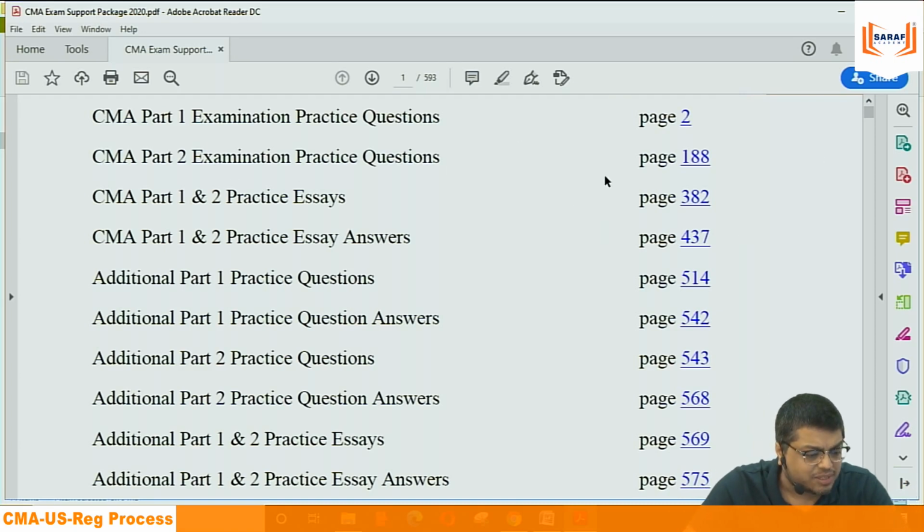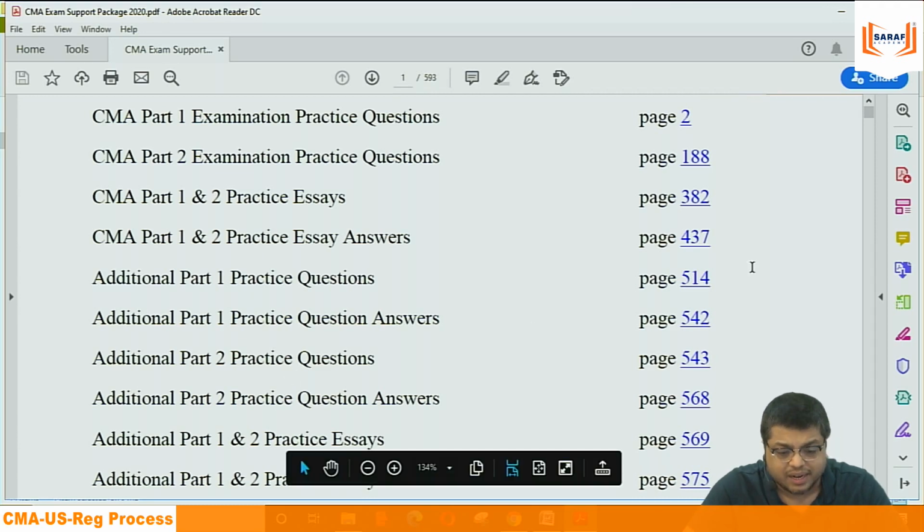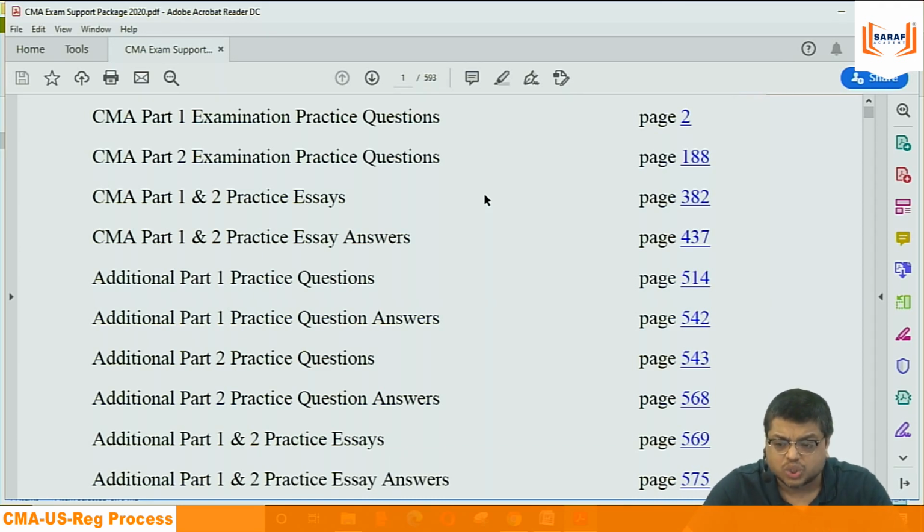In this exam support package, there are exam practice questions in part 1 around 300, in part 2 300, and essay type questions 20, 25, 20, 25. There are practice questions also they have added. I can say that in this package, around 800 to 1000 questions are there for part 1 and part 2.